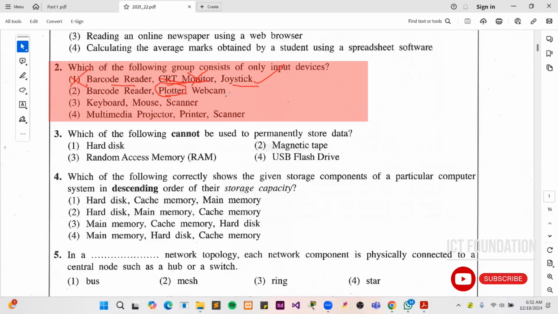Webcam is okay. But anyhow, the plotter is the wrong answer. So the second one is wrong. Keyboard, mouse, scanner. These are the correct answer for this question.